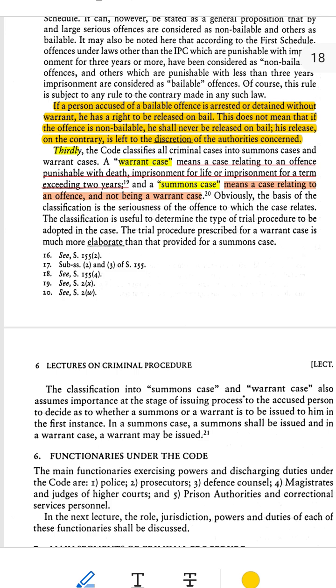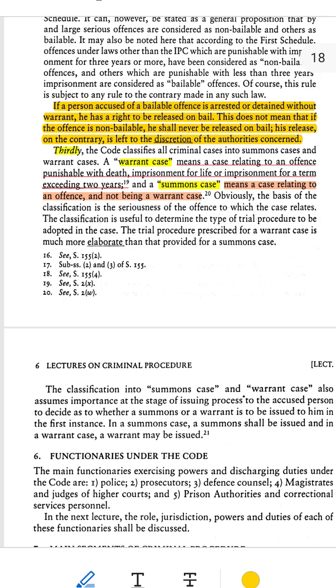Example, Ravi is accused of trespassing, a bailable offence. He is arrested without a warrant. Ravi can immediately request bail. The police or magistrate must release him once the bail is paid. This is because bailable offences are not very serious.